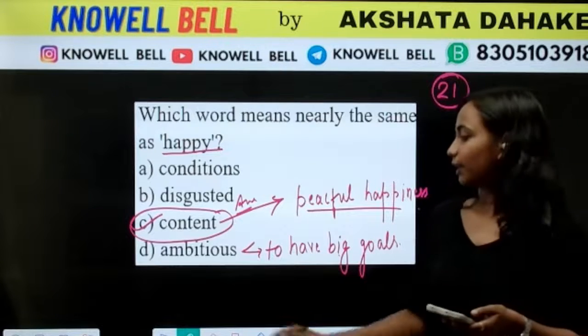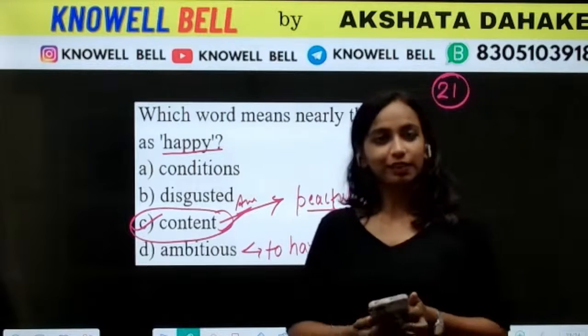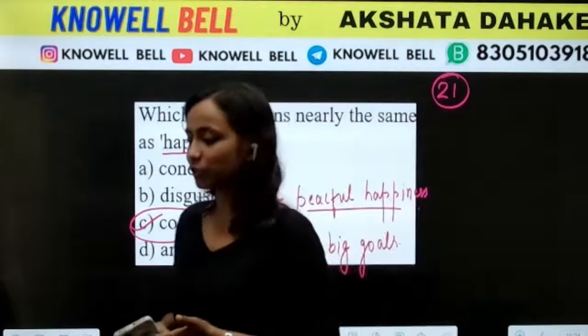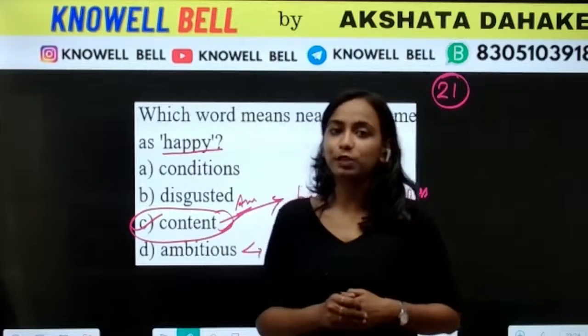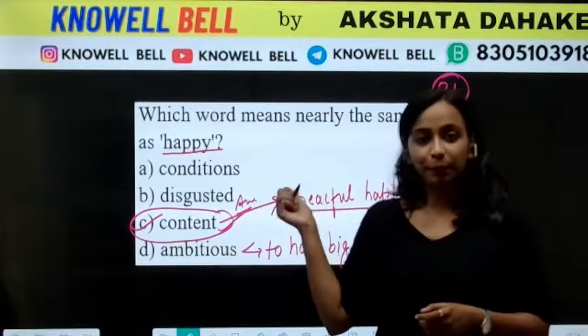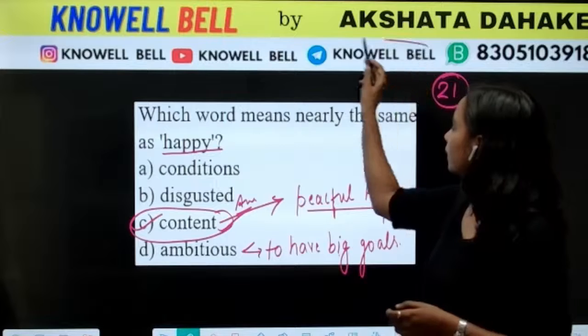Okay, C is the right answer. Very good. So with this, everyone, we have practiced 21 questions today from antonyms and synonyms. The PDF of this I'm going to share on Telegram.